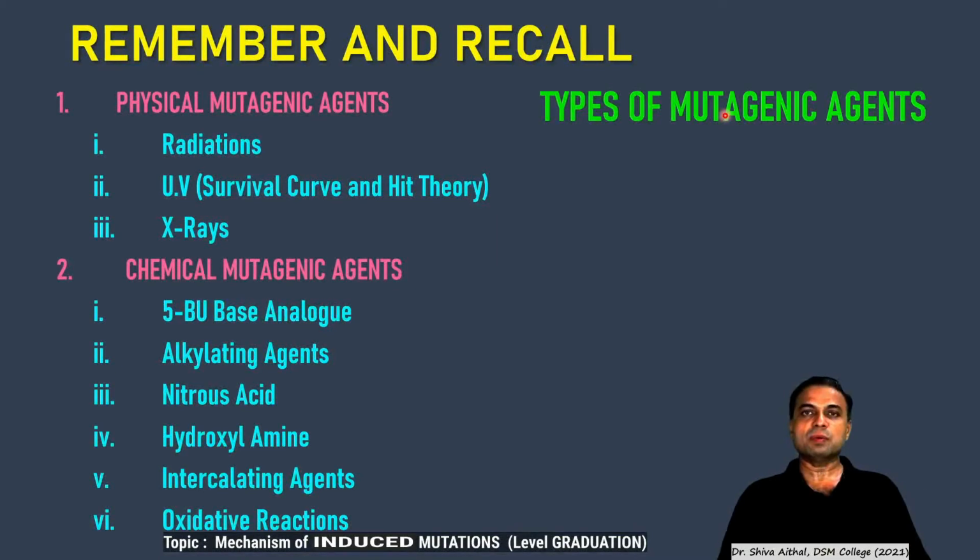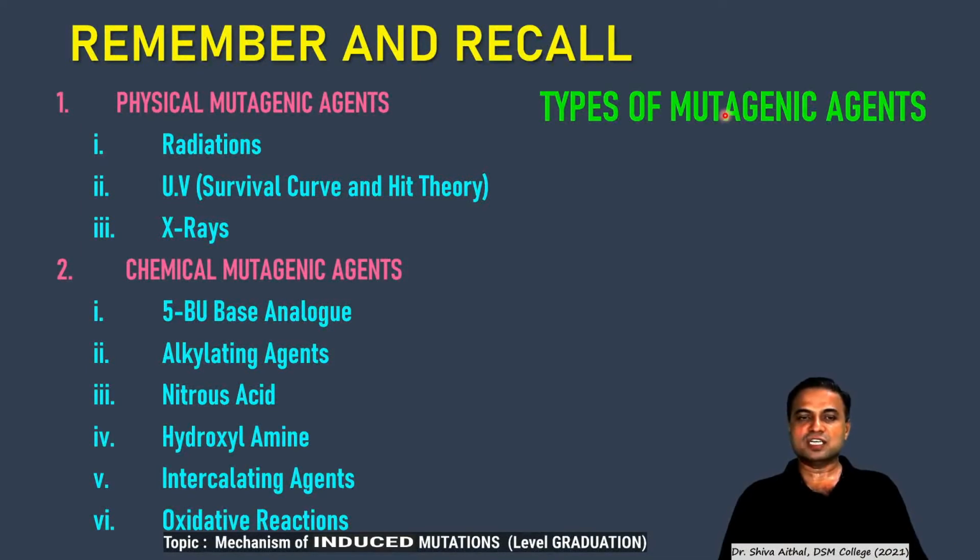You have to remember and recall the induced mutations. They can be induced by physical, chemical, and biological mutagenic agents. In this discussion today, we saw physical mutagenic agents in the form of radiations, UV. You should remember the UV survival curve and hit theory. You should remember the action of X-rays on DNA, how they give rise to lesions. Lesions means cuts, single stranded cuts or double stranded cuts.